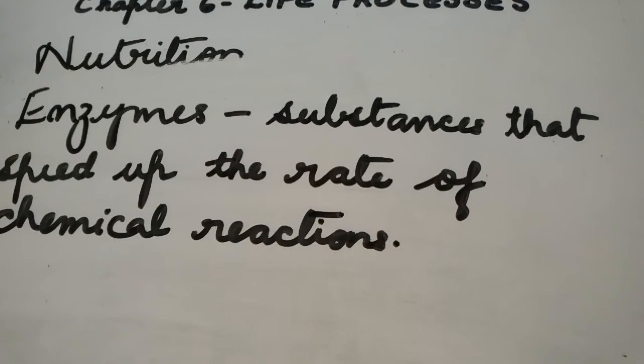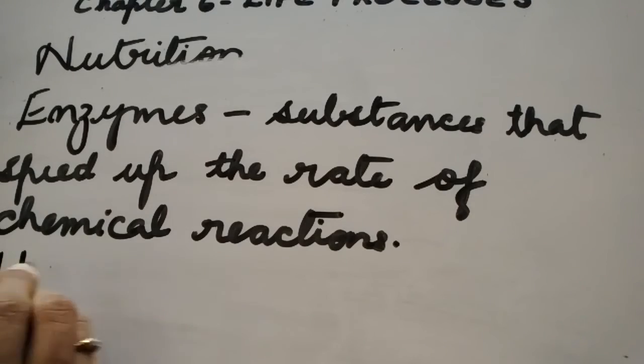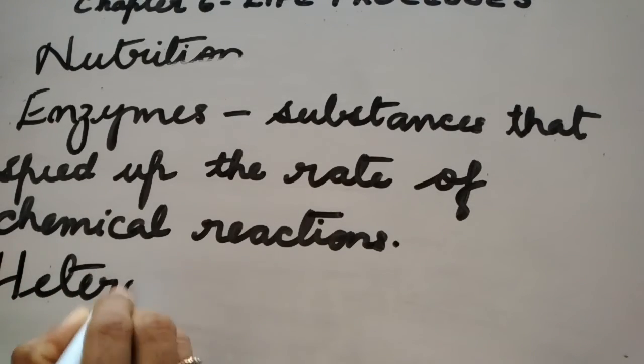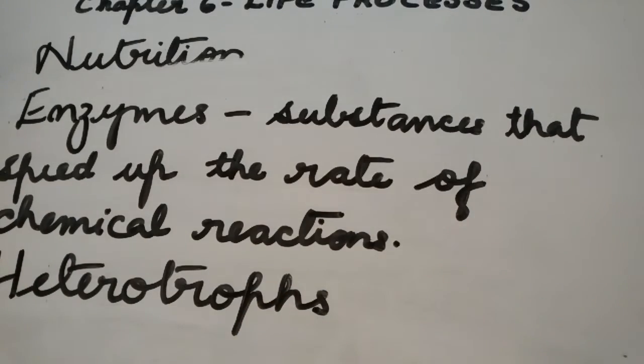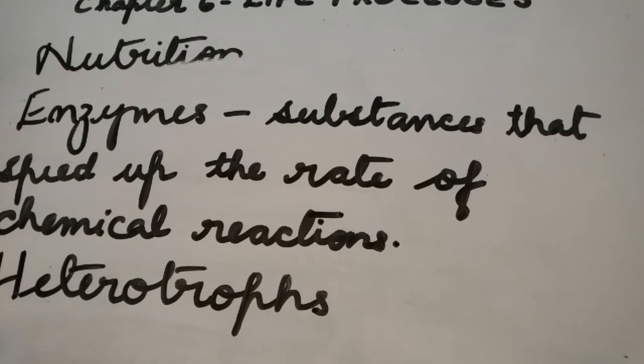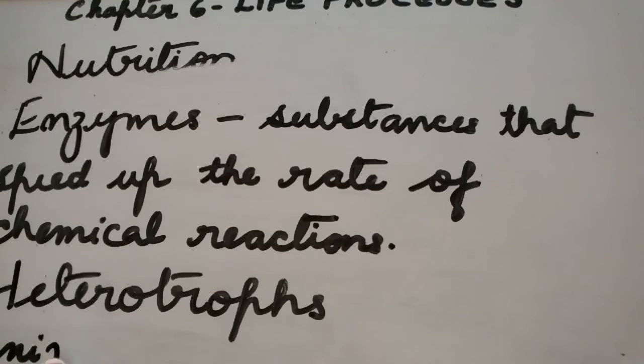Therefore, these organisms are called heterotrophs. Example: animals and fungi.